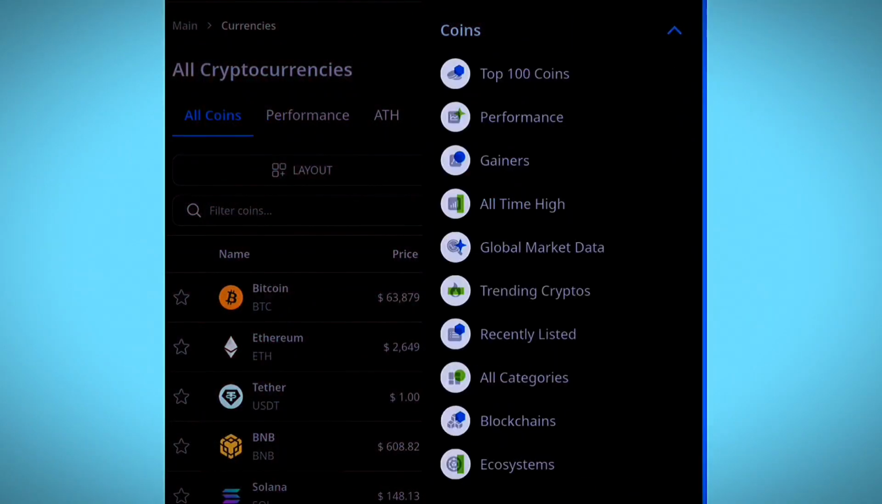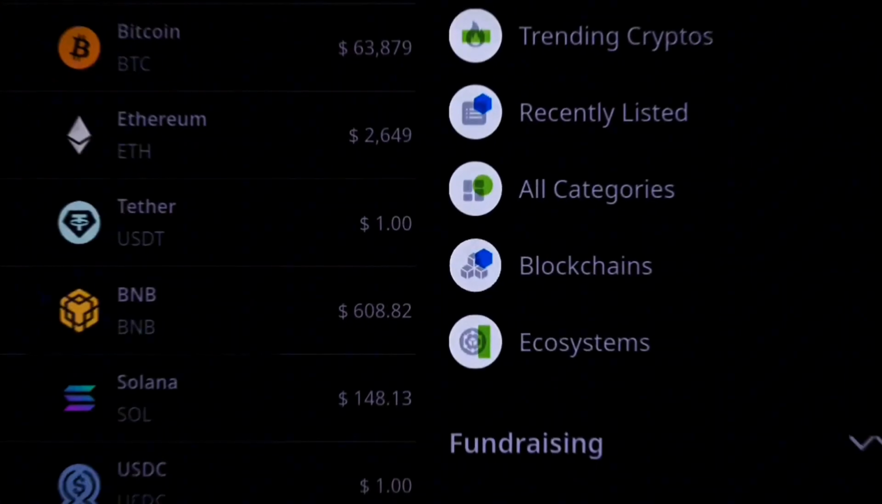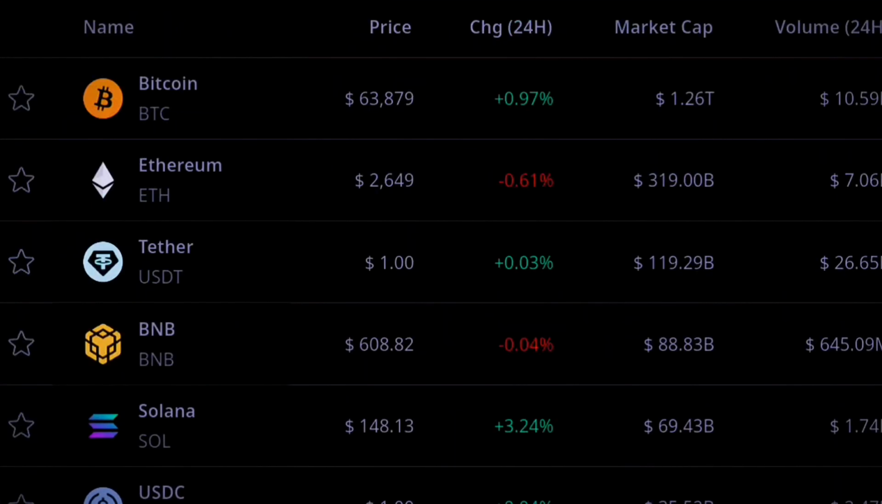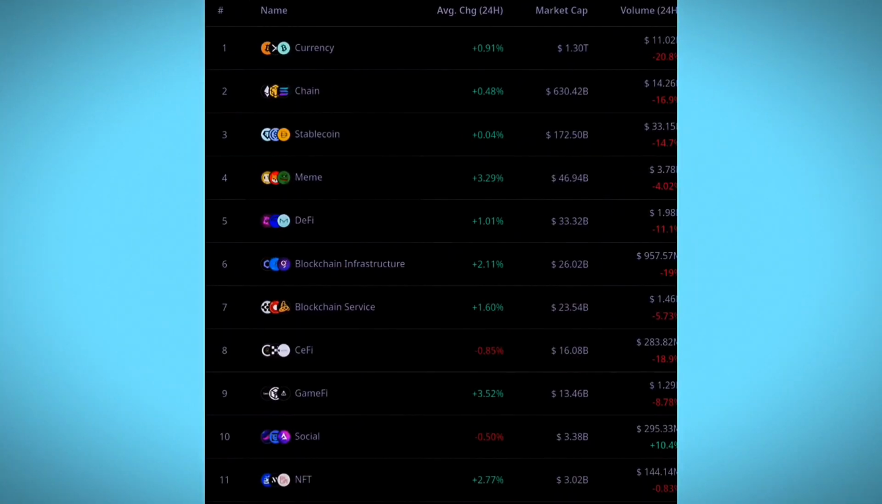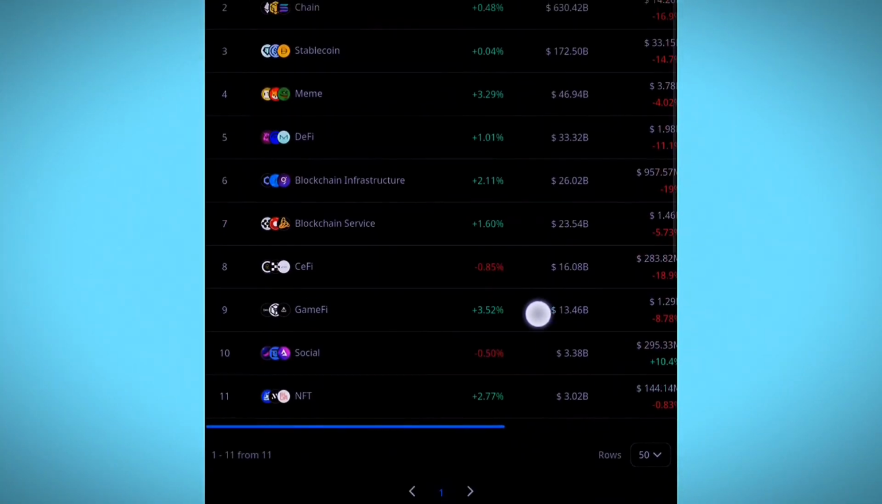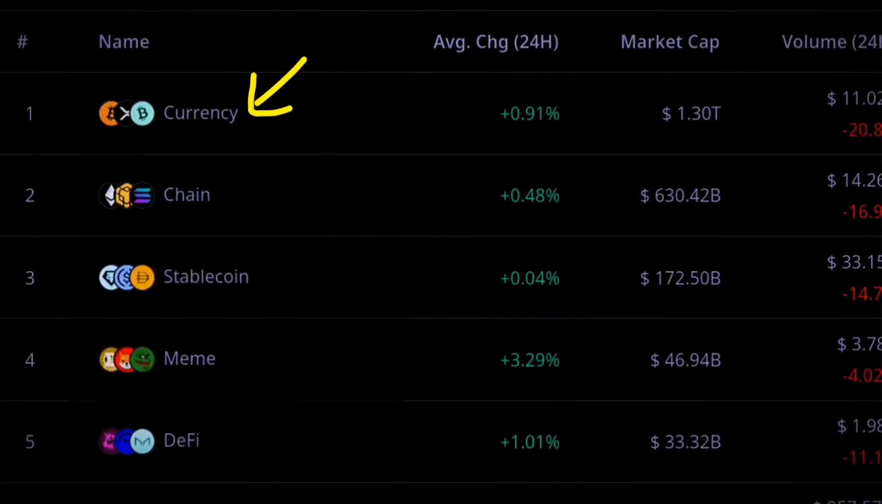So again, clicking under the option bar under the coins, we can now see the all categories. When you click here under the category, you are going to be choosing a specific category to invest with. There's a long list of categories here, up to 11 of them. The first one is currencies. You have chains, stable coins, meme coins, DeFi.